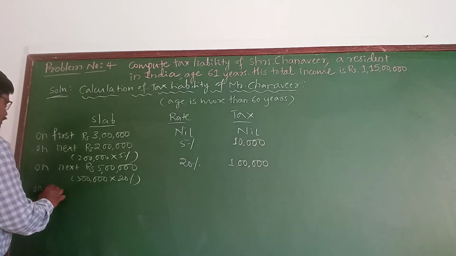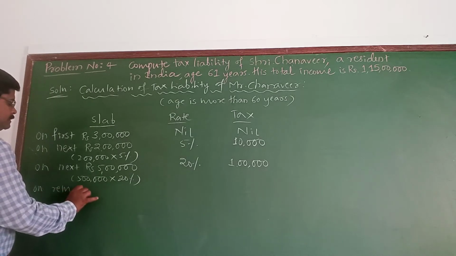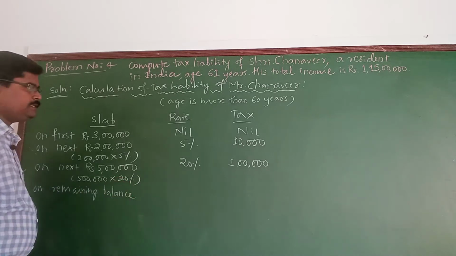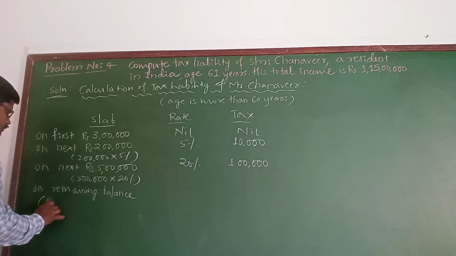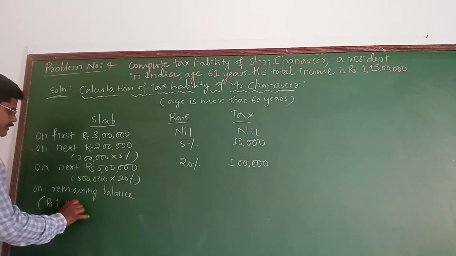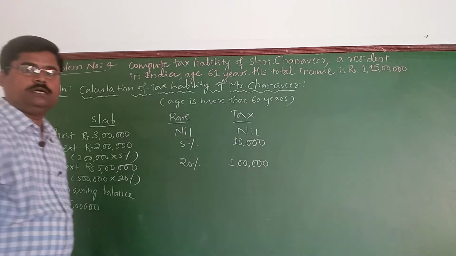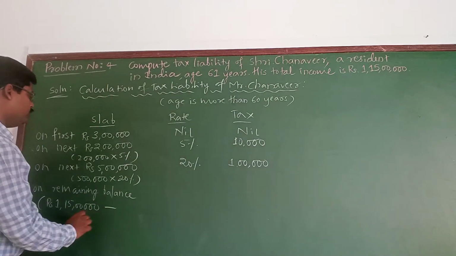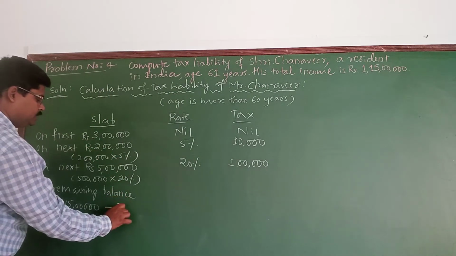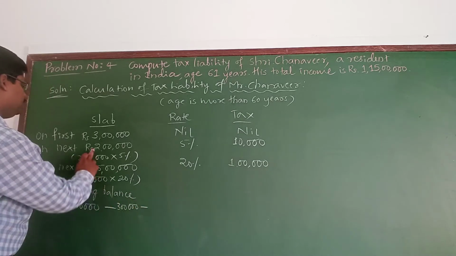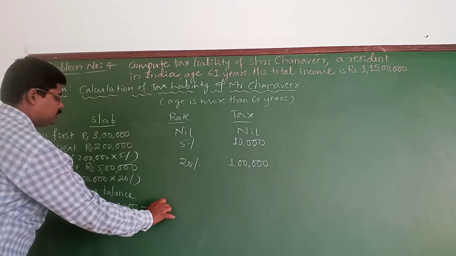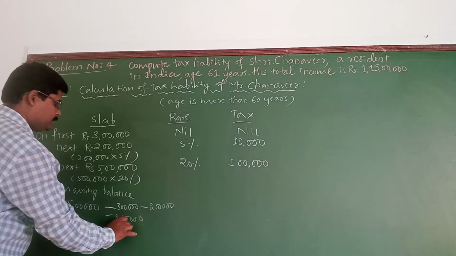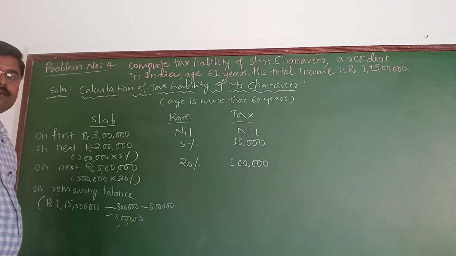Now on remaining balance. What is the remaining balance? Out of 1 crore 15 lakhs, this is the total income to be taxed. Out of that, you need to deduct first 3 lakhs, next 2 lakhs, and next 5 lakhs. Total 10 lakhs that I am going to deduct.